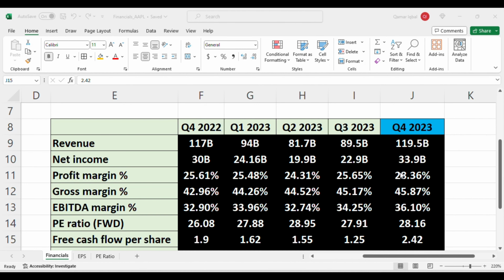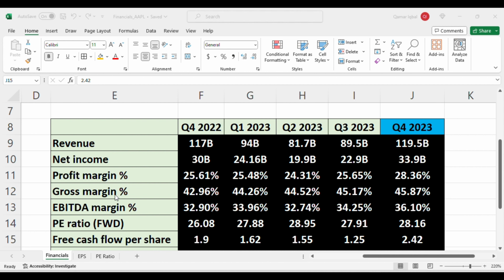You see this table on your screen. I gathered this data from multiple sources. The way I designed this table, I'm using the normal calendar, not the fiscal calendar. Starting with revenue, the latest number they reported was 119.5 billion. Comparing with the previous quarter, the overall trend is up, so good going there. Net income, the latest number is 33.9 billion, and comparing with the previous quarter, it's going up. That's a good sign as well. Now the profit margin percentage, the latest number is 28.36%, and the overall trend is up.